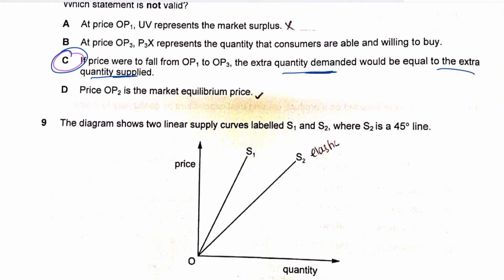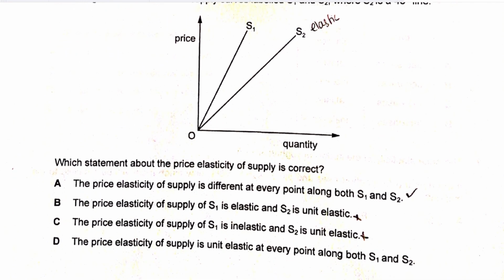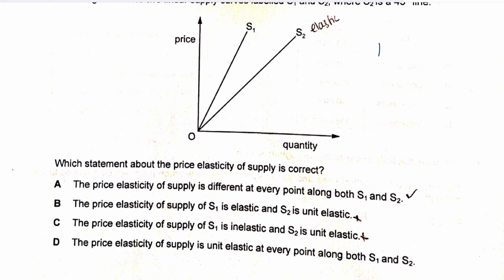Whenever PES is greater than 1 or less than 1, that is, elastic or inelastic, the value of elasticity changes as you move up the supply curve. But if your supply curve starts from the origin, your PES is equal to 1 for both curves and constant throughout.